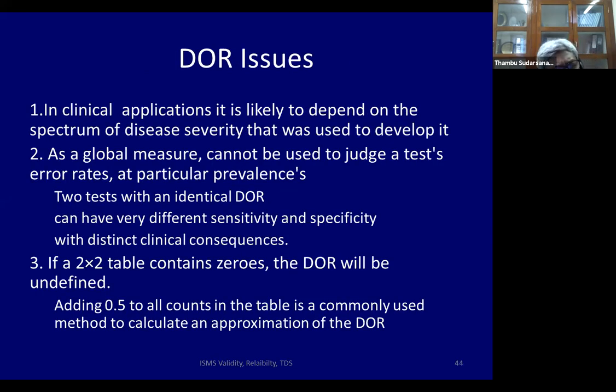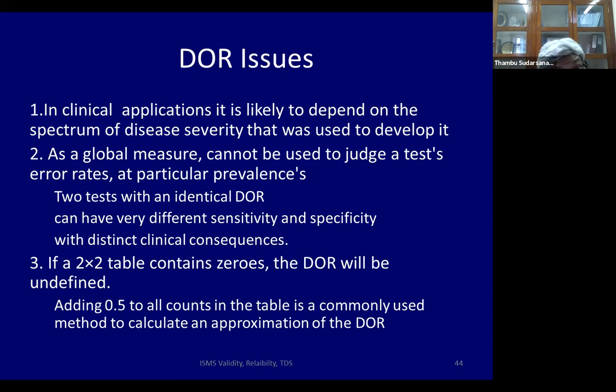So is it a fantastic test? No, there are some issues and one must be careful about diagnostic odds ratios. In clinical applications, it is likely to depend on the spectrum of disease that was used to develop it. So just remember that every test varies depending on where it is done.